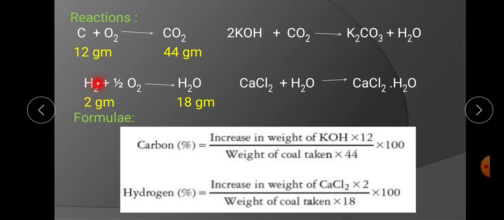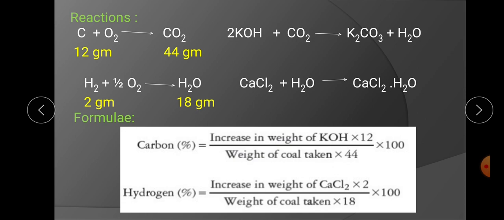In case of hydrogen, the reaction is H2 plus half O2 giving H2O. So these are the balanced chemical equations for carbon and hydrogen during combustion. The molar mass of hydrogen is 2 gram and that of water is 18 gram. This means that during combustion, 2 gram of hydrogen combines with oxygen forming 18 gram of water vapors, and 12 gram of carbon combines with oxygen to form 44 gram of carbon dioxide.